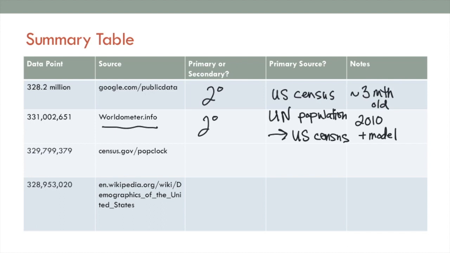The next number, 329,799,379, comes from census.gov. Here we go. This is our branch of government that goes out and collects population data. So this should be our primary source. When we look into this, though, we see that this is their official live estimate.